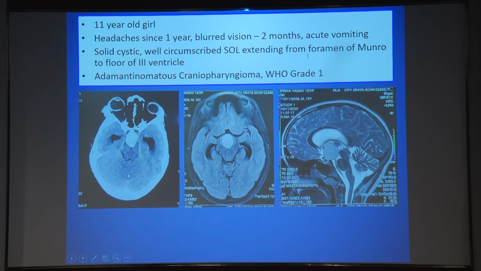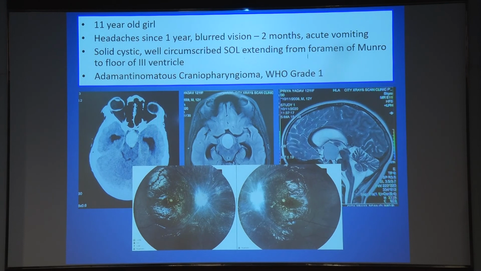Presentation imaging looks almost similar to the first patient, but because there was involvement of the third ventricle, this patient presented with increased intracranial tension and a secondary papilledema, long-standing because of the history of 1 year. So by the time the child was evaluated and operated, she had already had irreversible loss of vision with secondary optic atrophy in both the eyes.